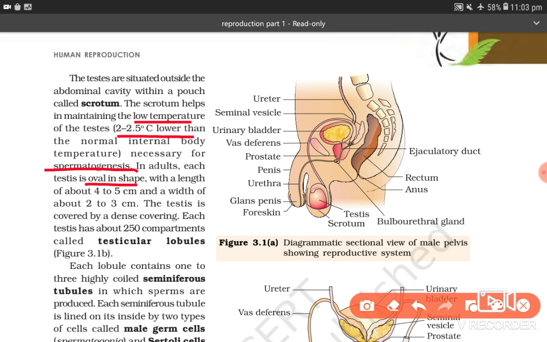I have told this. Length 4 to 5 centimeter, width 2 to 3 centimeter, and it is covered by a dense covering. I have mentioned all the three layers. Remember: tunica vaginalis, tunica albuginea, and tunica vasculosa. Each testis has about 250 compartments called testicular lobules.